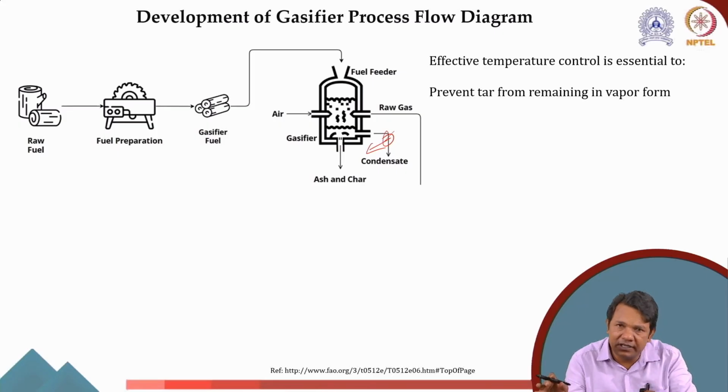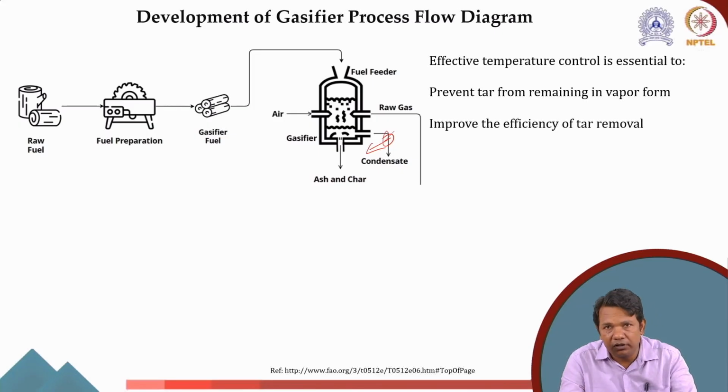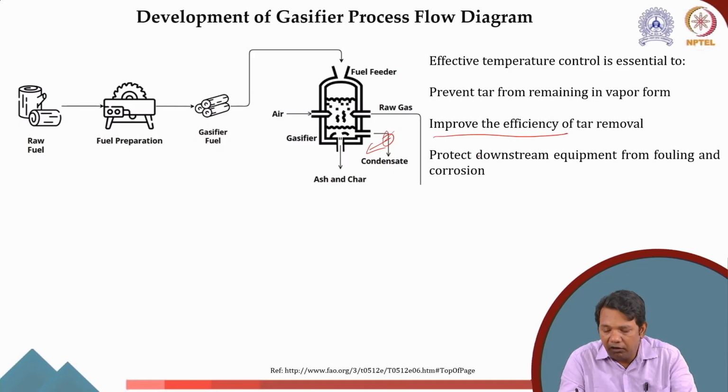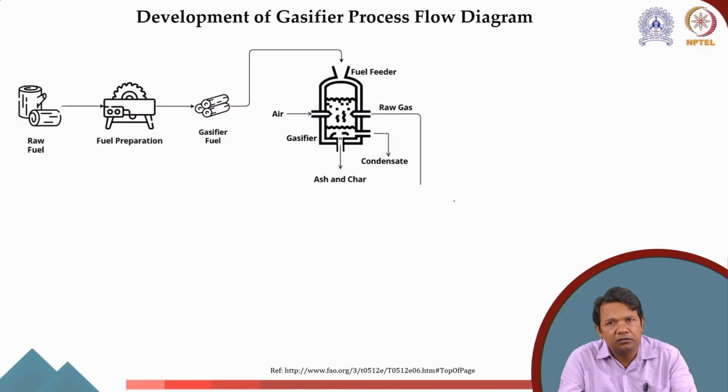They will start depositing where the temperature is low, and eventually the line will get blocked. Therefore, we ensure that the tar does not remain in vapor form, and the cooling mechanism improves the efficiency of tar removal. Also, as I said, it protects the downstream equipment from fouling and corrosion.